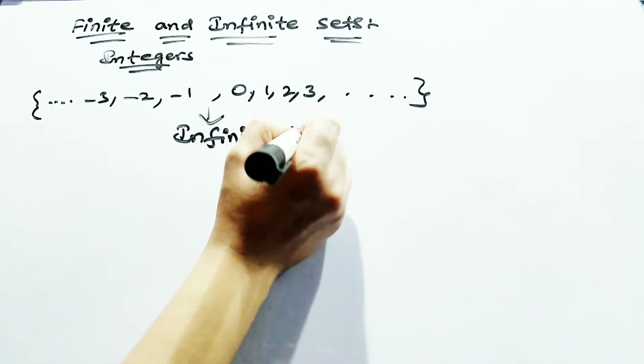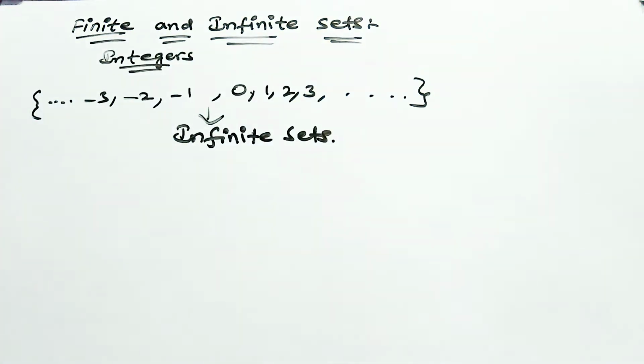Infinite sets. Okay. What are finite sets? You are listing all the values by using your listing method. Whenever you are writing all the values in listing method, it is impossible, so you are using the roster method. If you are writing in roster method, a single statement is enough: x such that x belongs to integers. X belongs to integers means everyone knows that integers consist of positive and negative numbers up to infinity. Here you are listing all the elements in listing method.